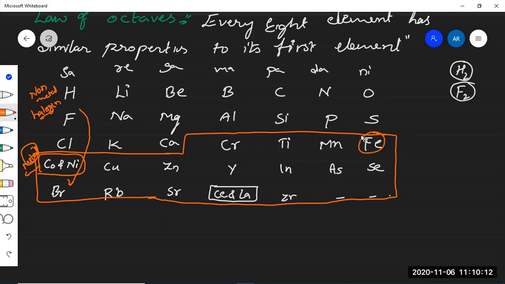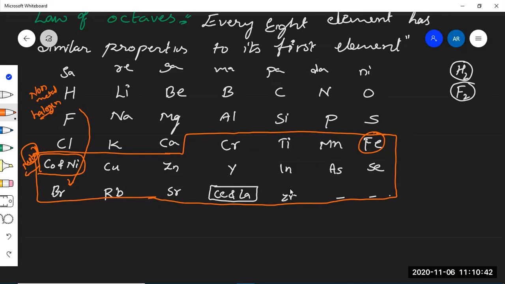He has not arranged iron, cobalt, nickel in the same slot, but he arranged iron in a dissimilar slot, and cobalt and nickel in another dissimilar slot. So that is the reason. It is the main reason for the rejection of Newland's arrangement of elements. Is it clear? So that is the main reason for the failure of this Newland's law.